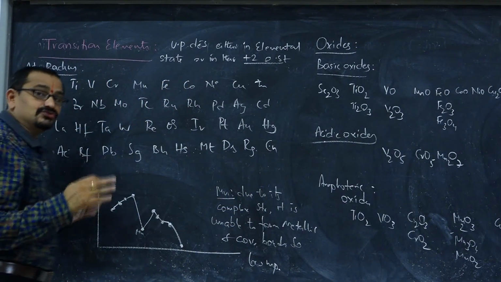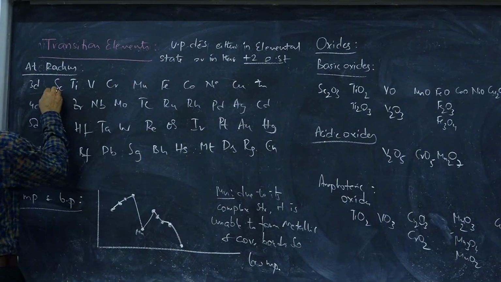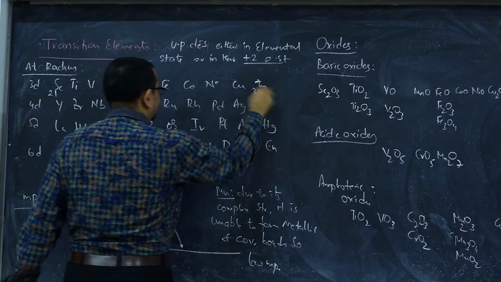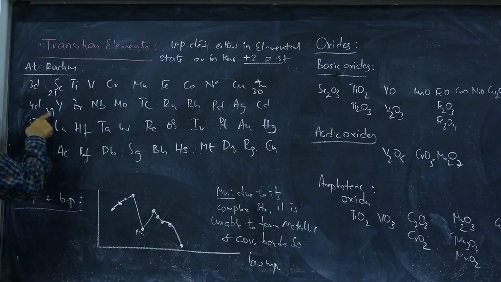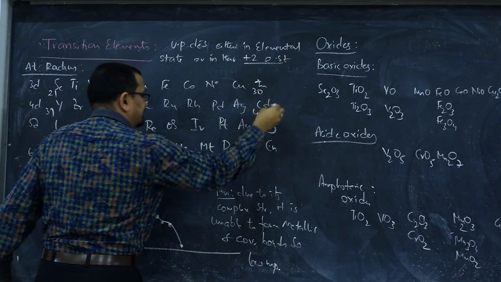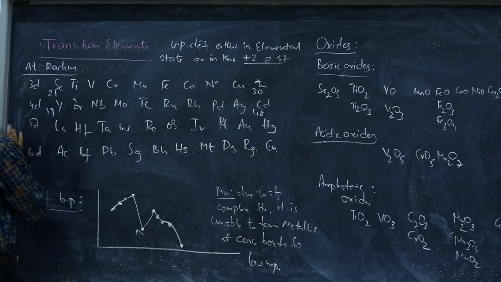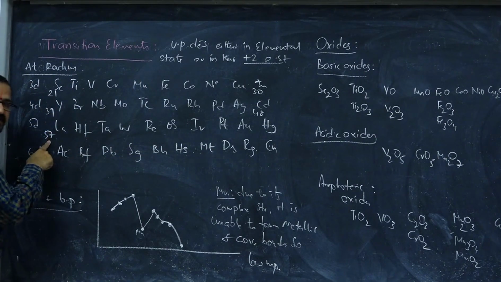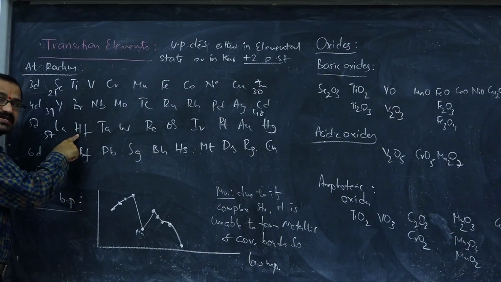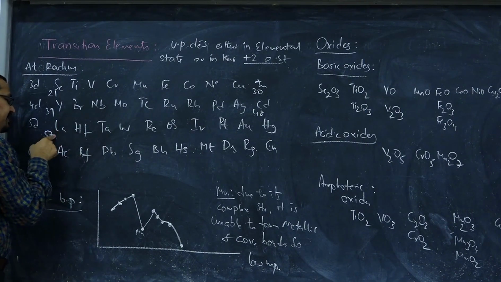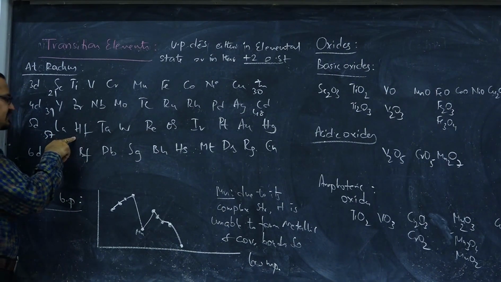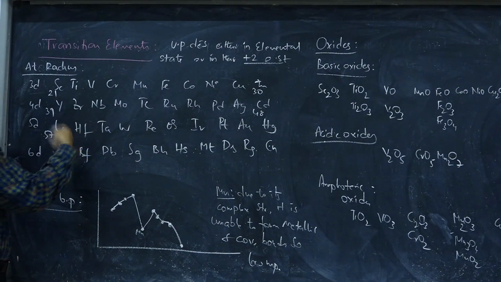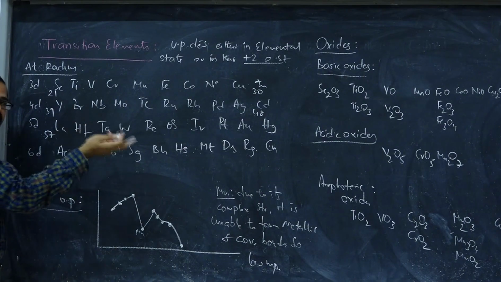Now, when it comes to their atomic numbers, the 3D series varies from 21 to 30. The 4D series ranges from 39 to 48. The 5D series starts with 57. The next element we expect to be 58, but 58 to 71 belong to lanthanides.